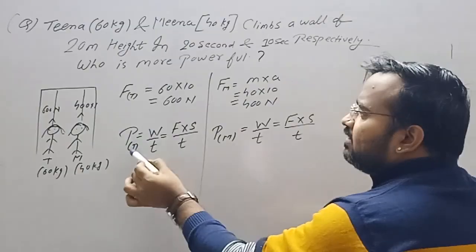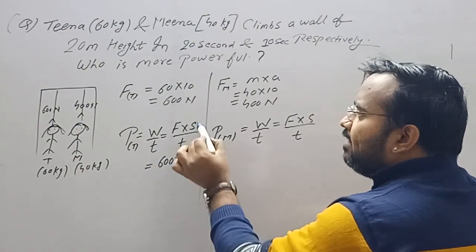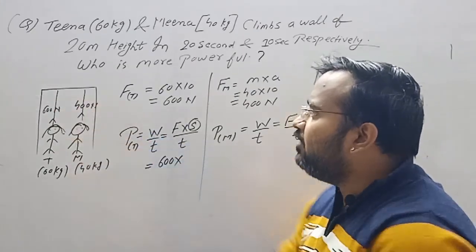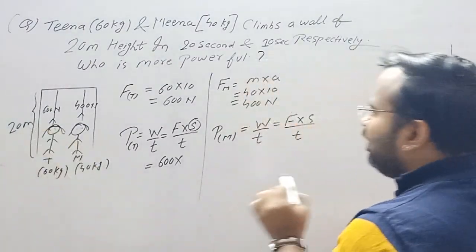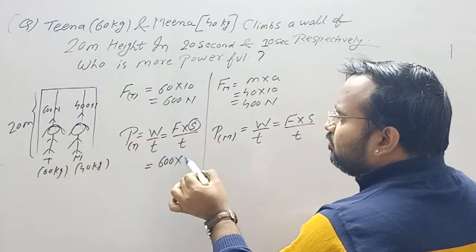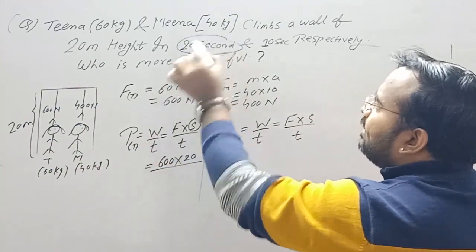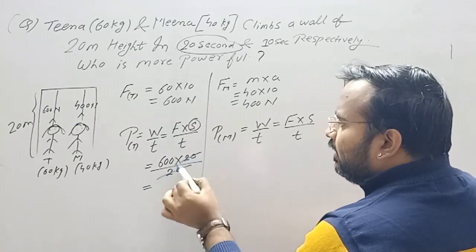The force exerted by Tina is 600 Newton and the displacement is the height of the wall, which is 20 meter. So the displacement by Tina is 20 and time taken by Tina is 20 seconds. So 20 and 20 are cancelled.